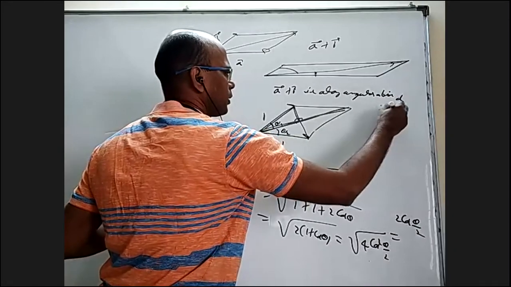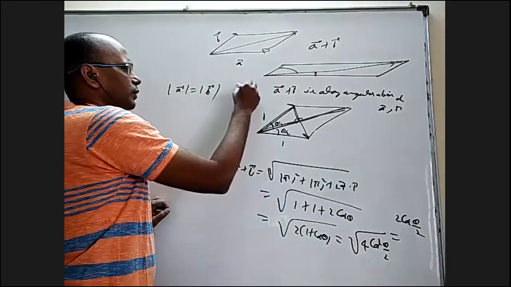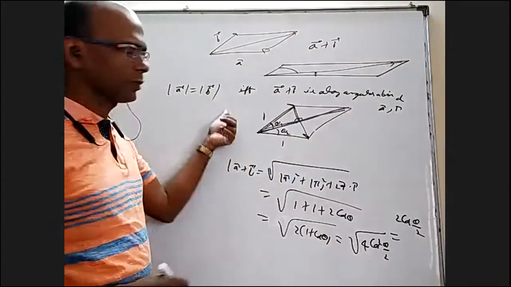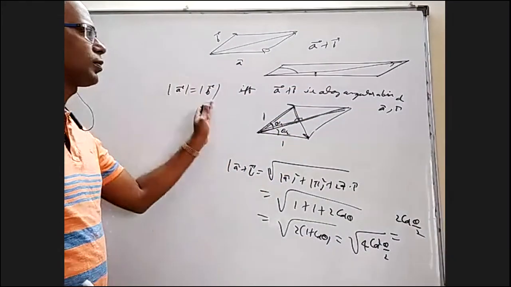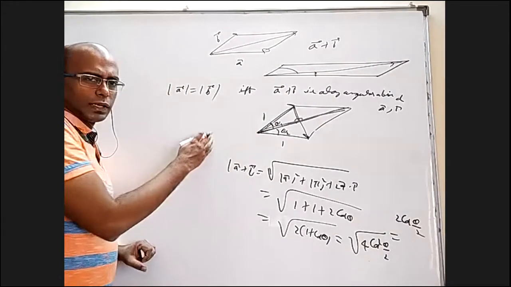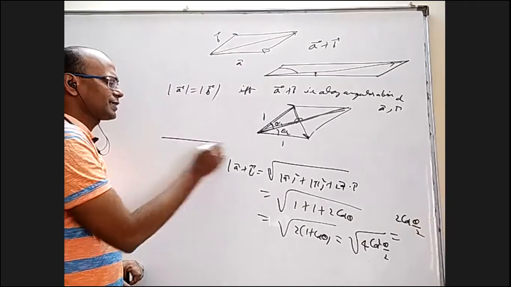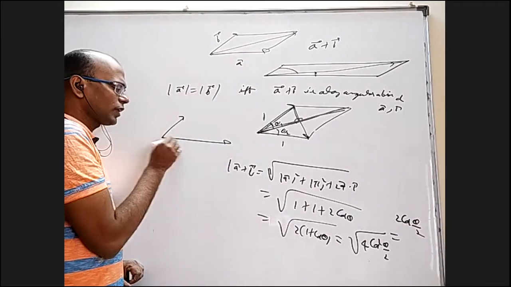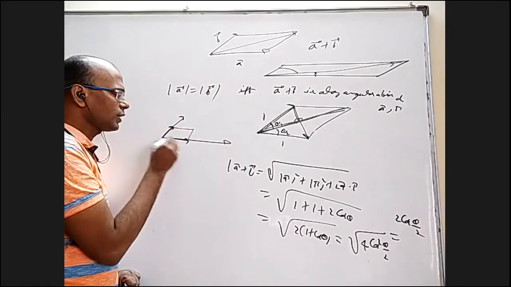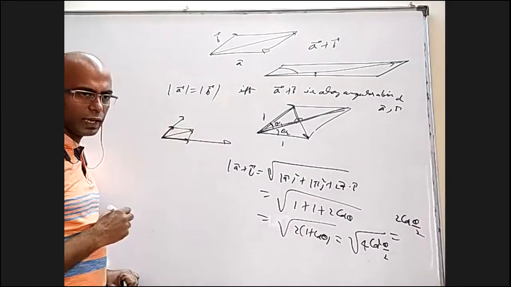A bar plus B bar is along the angular bisector of A bar, B bar if and only if mod A equals mod B. If mod A equals mod B, then no problem. What if mod A and mod B are not equal? Then we'll make them equal in the sense that we find a unit vector in this direction, find a unit vector in this direction, and then the resultant of those two will definitely be along the angular bisector.